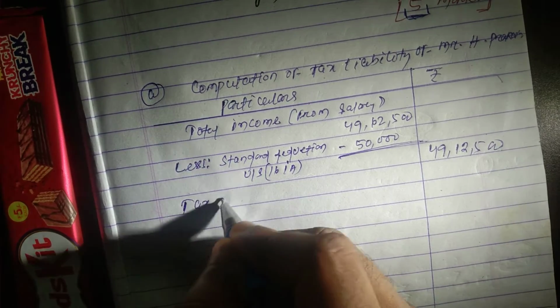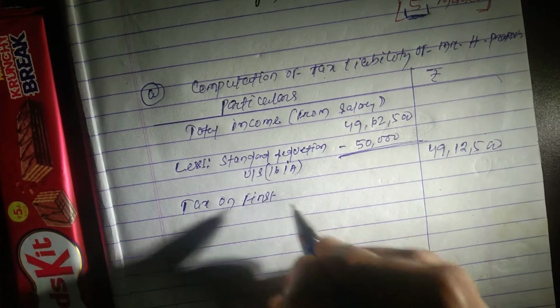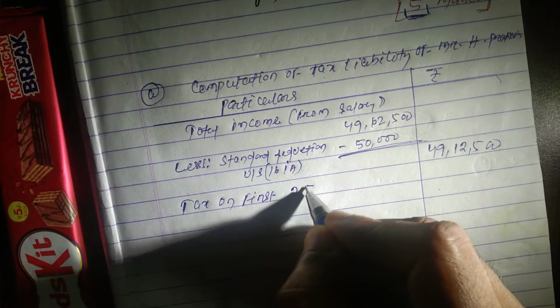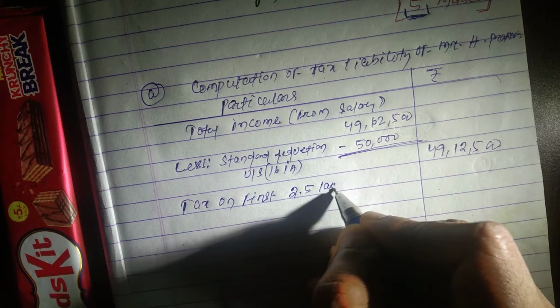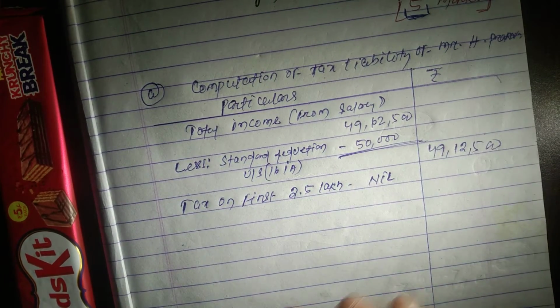Now as we know, tax on the first 2.5 lakh is nil, right?